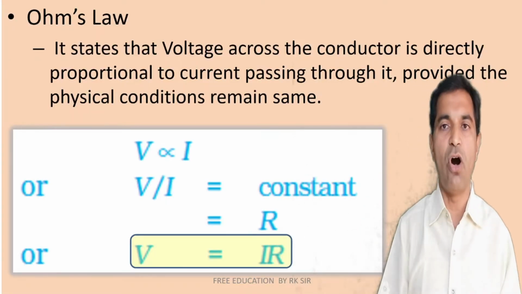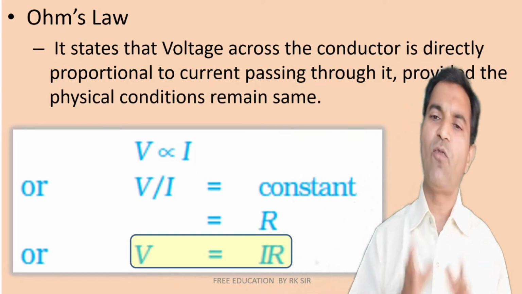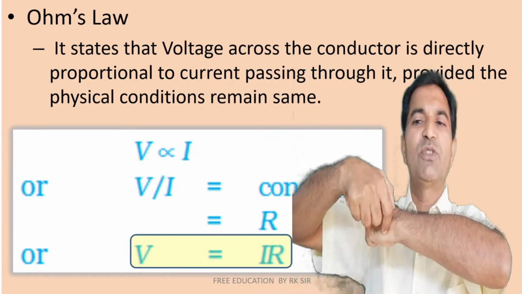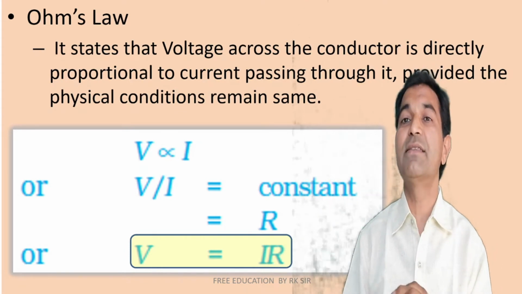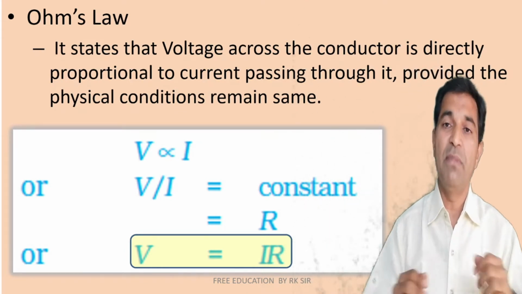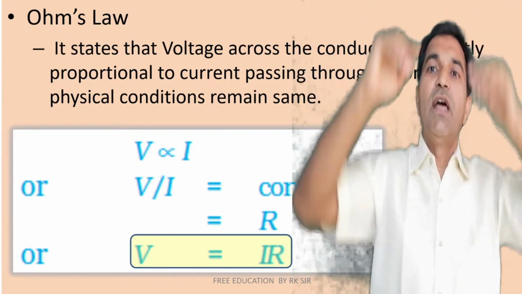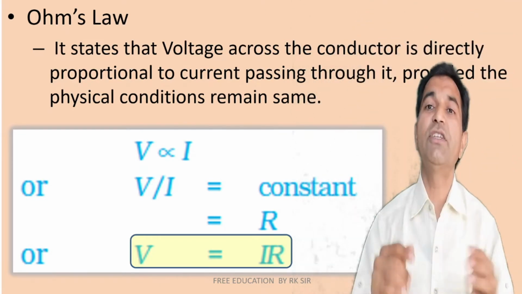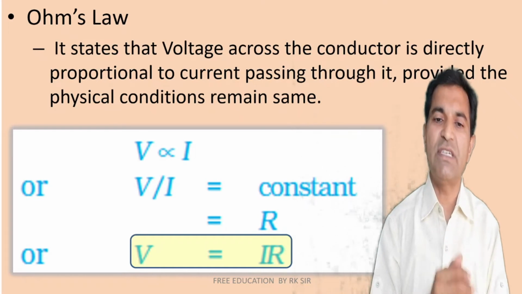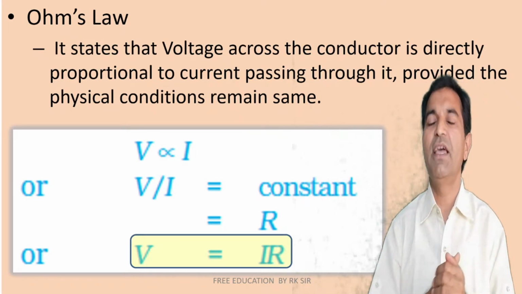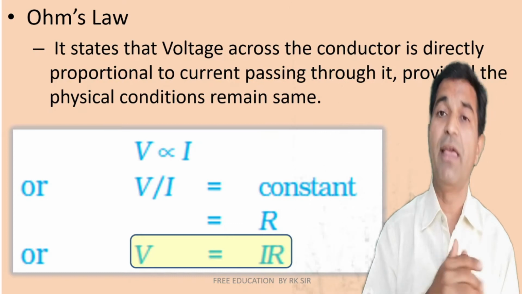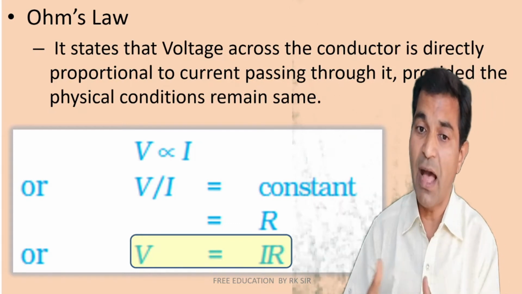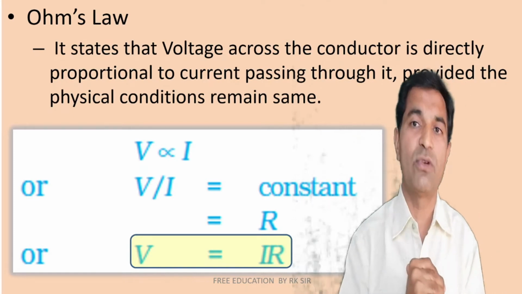Now let us discuss Ohm's law. Ohm's law states that the voltage across a conductor is directly proportional to the current passing through it, provided the physical conditions remain the same, for example temperature. It means the higher the amount of current, the higher the voltage drop across it. The lower the amount of current, the lower the voltage drop across it. So mathematically we may say V is directly proportional to I, which means the ratio of V and I is always constant.